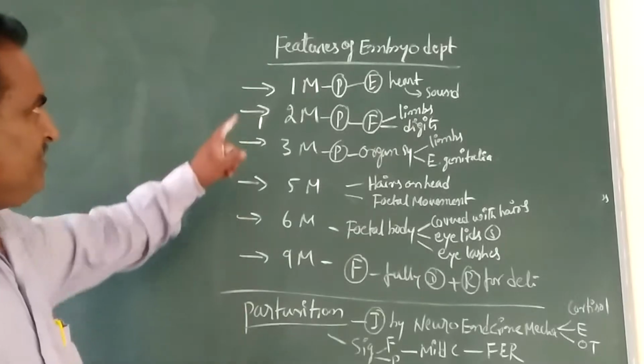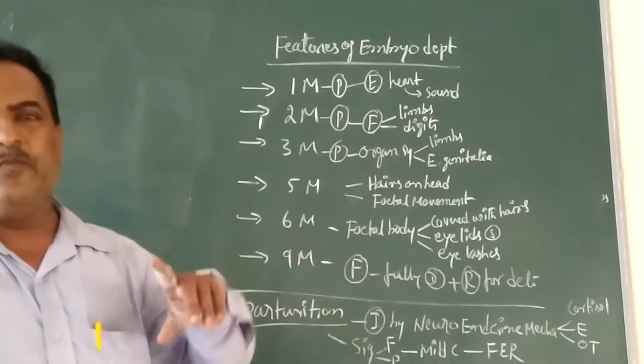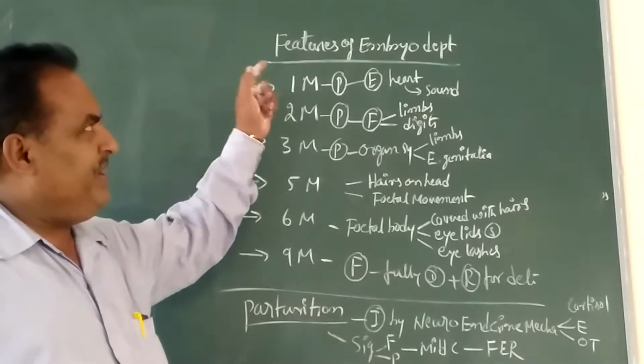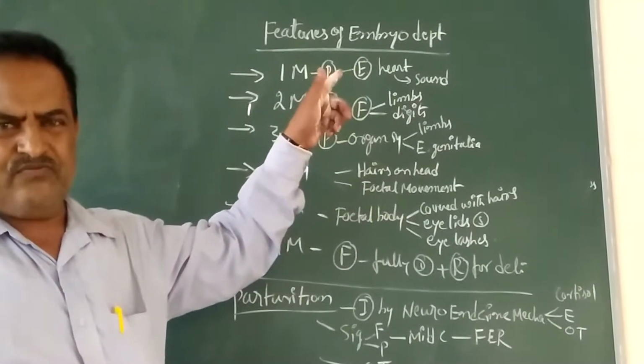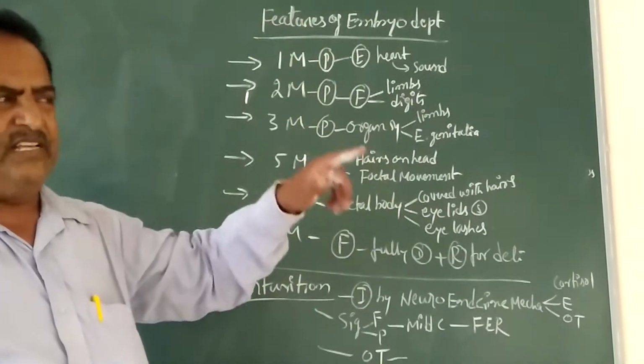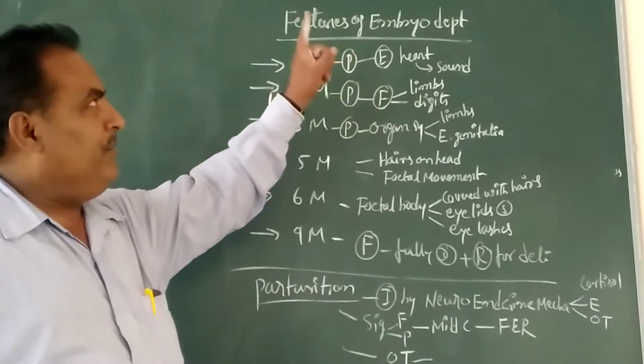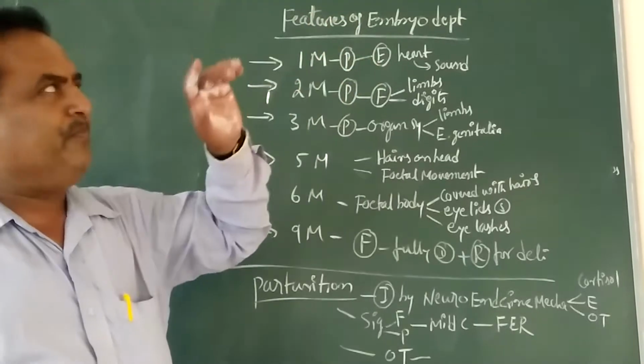Next, the features of embryo development, particularly in the fetus. It is the major process in the pregnancy period, and the development of the embryo is very important.